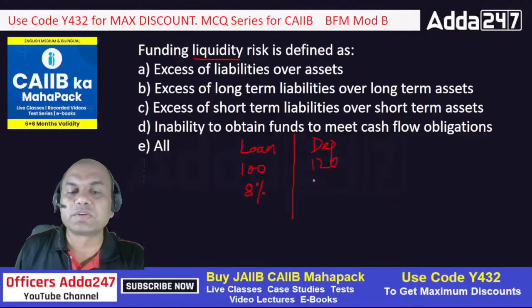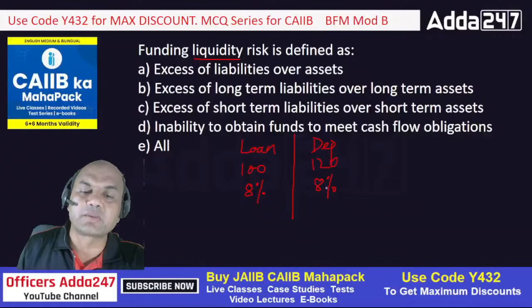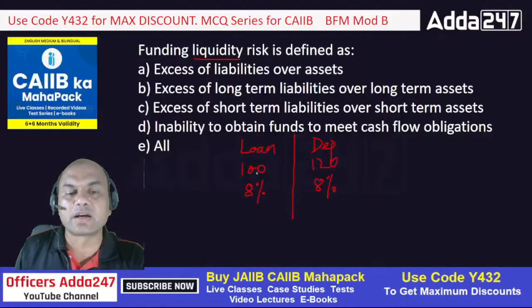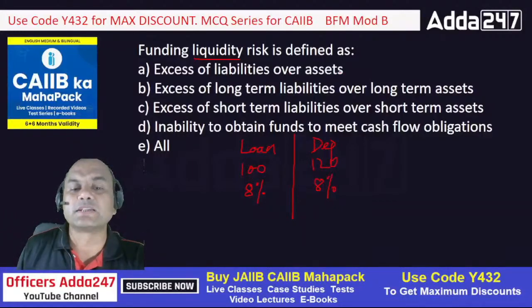Let's say deposit is always lesser, or we'll consider it the same rate. Let's say I am paying at 8%, so I am paying for 120 at 8%, and I am getting a 100 rupees loan, meaning interest on 100 rupees at 8%. So this is the excess of liabilities over assets.